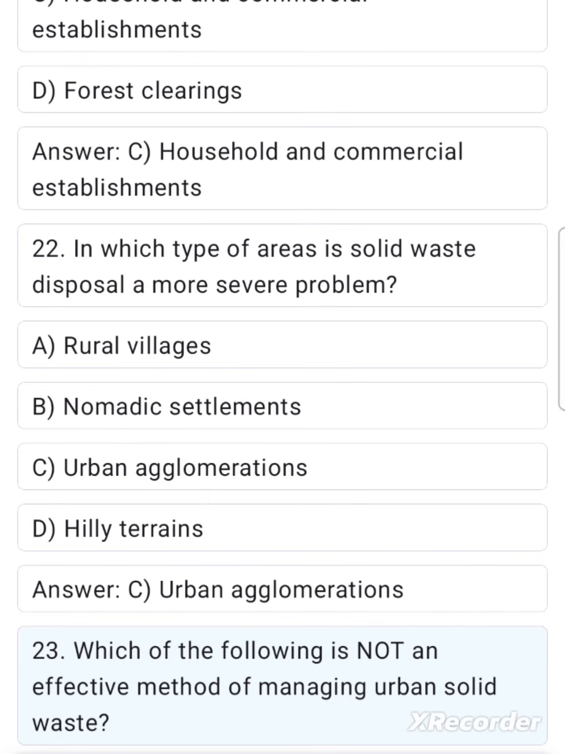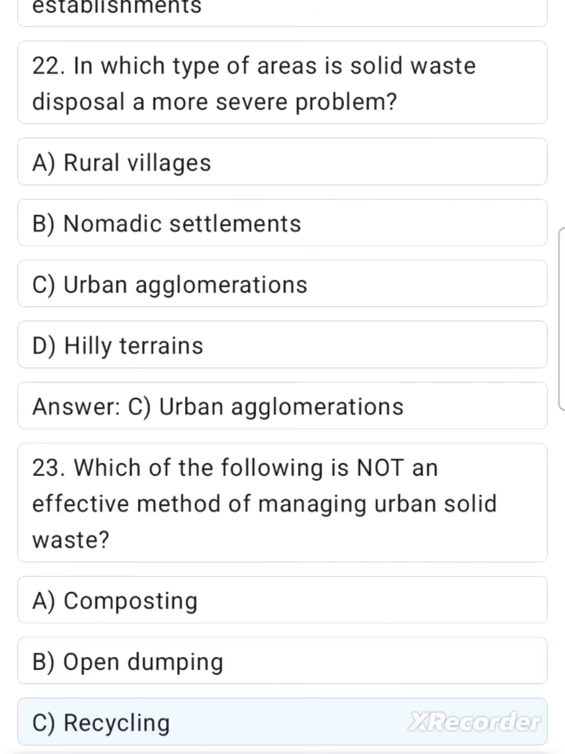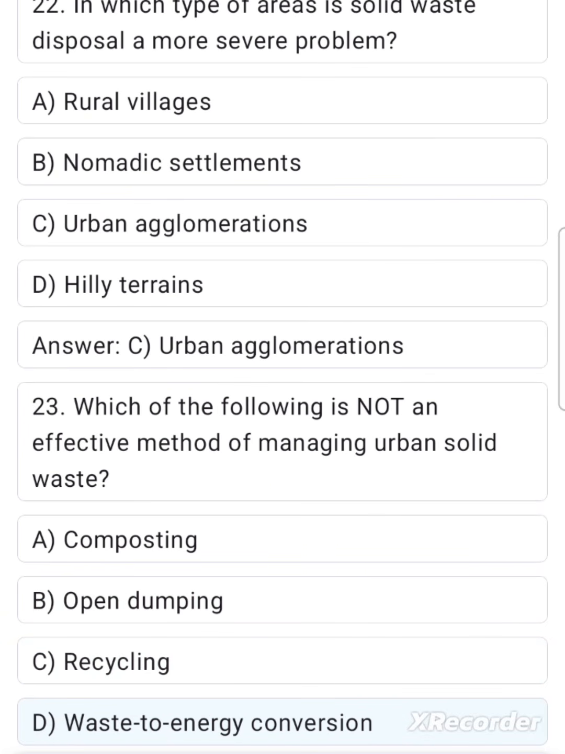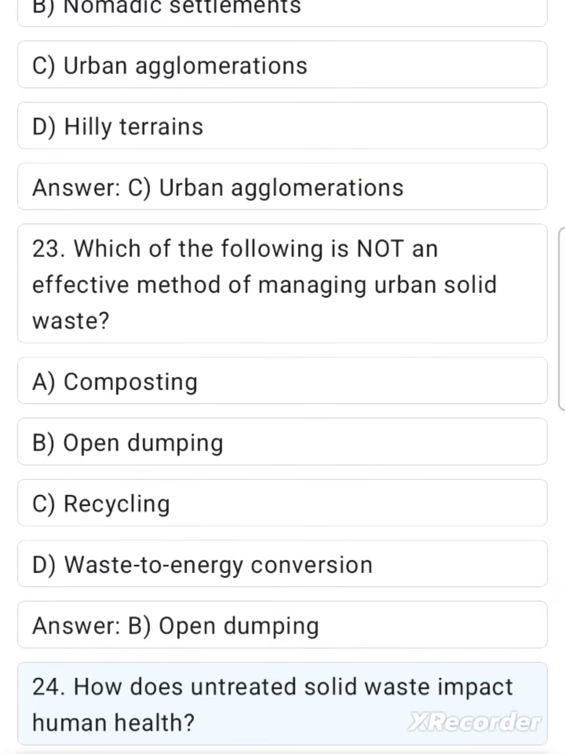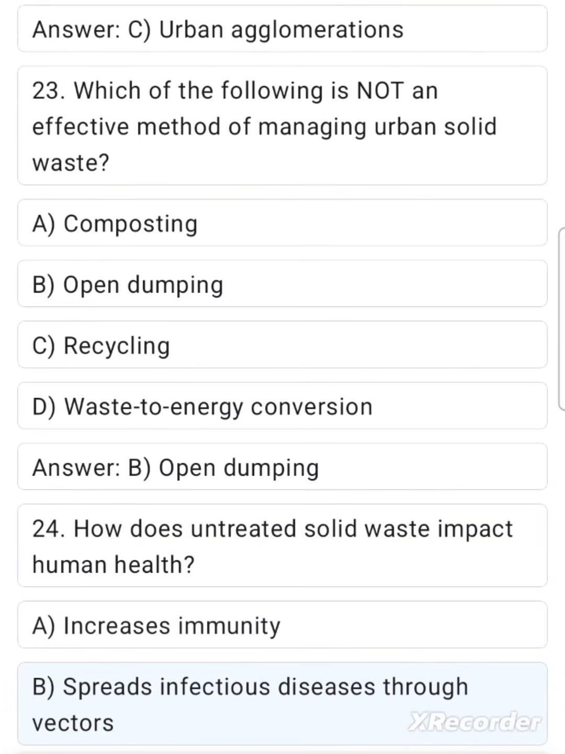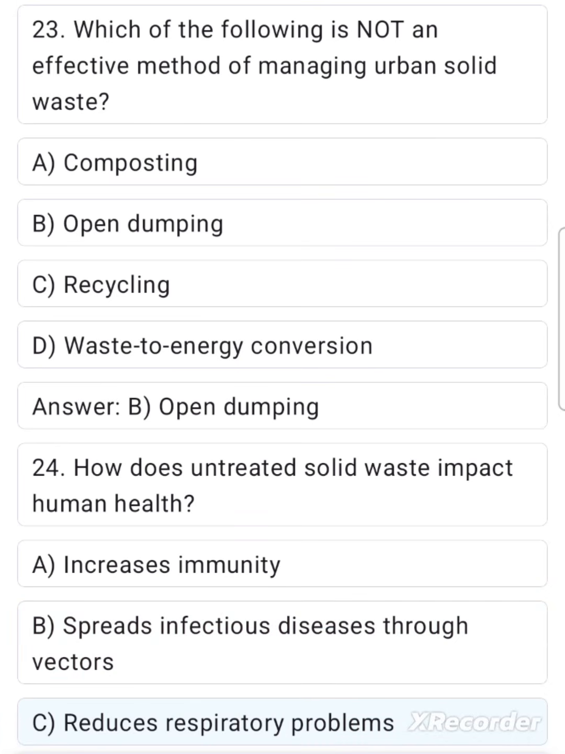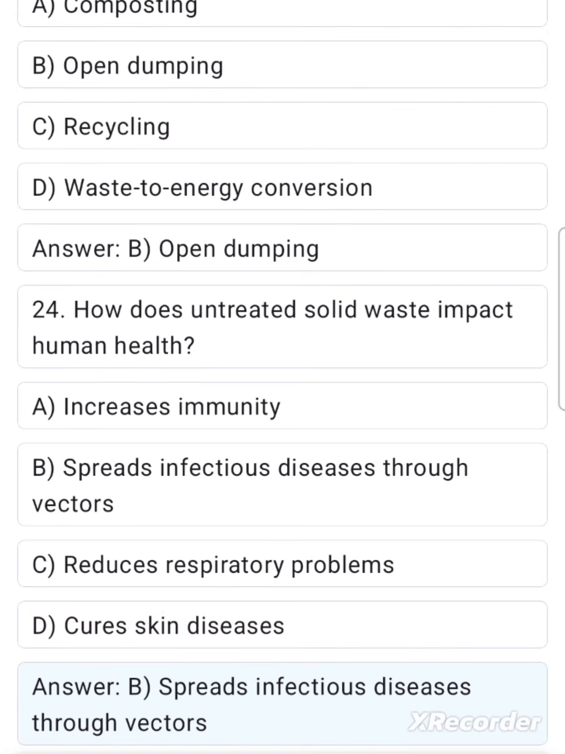23. Which of the following is not an effective method of managing urban solid waste? A. Composting. B. Open dumping. C. Recycling. D. Waste to energy conversion. Answer B. Open dumping. 24. How does untreated solid waste impact human health? A. Increases immunity. B. Spreads infectious diseases through vectors. C. Reduces respiratory problems. D. Cures skin diseases. Answer B. Spreads infectious diseases through vectors.